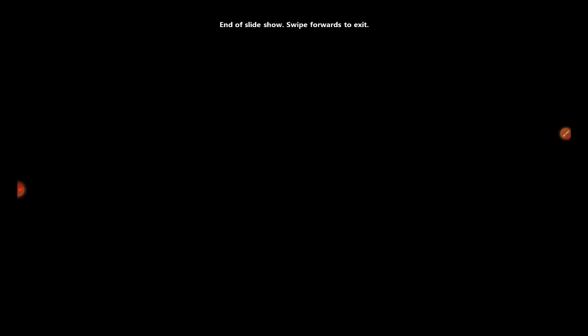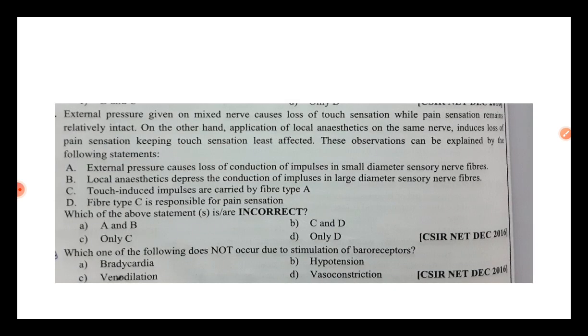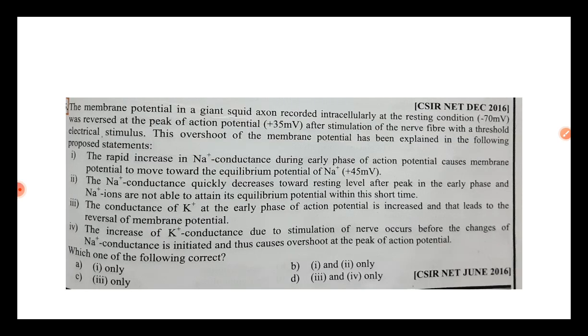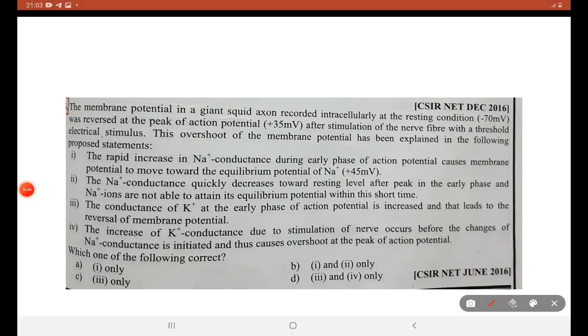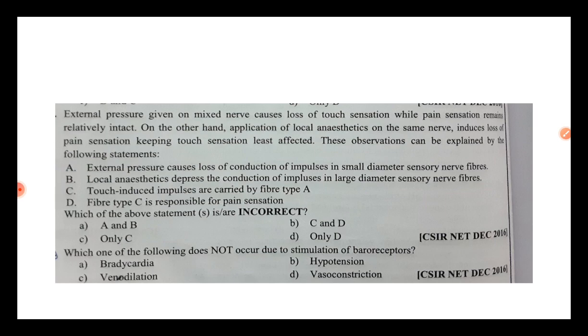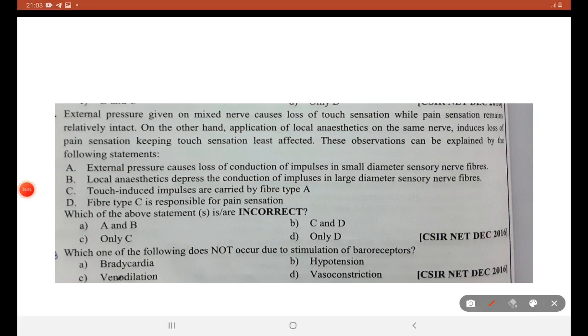So we will have 3 questions left for the session to end. Okay. From CSIR NET June 2016. Oh, we have read the statement. Already the gain squid question. Okay. Moving to the next question.